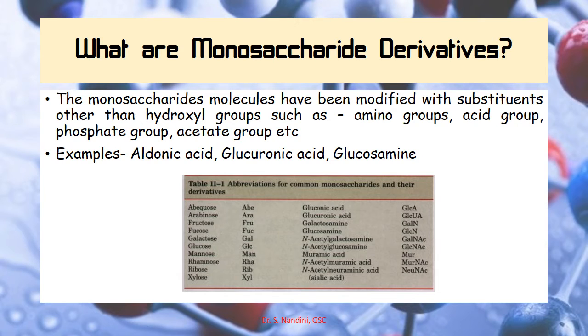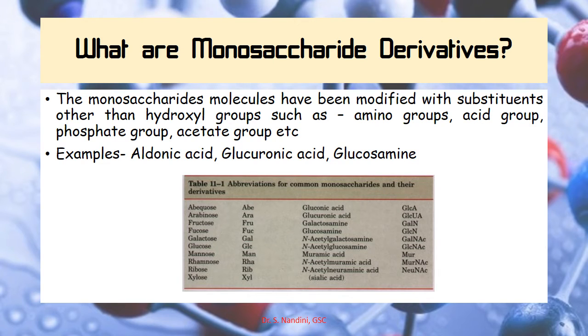In the case of monosaccharide derivatives, the monosaccharide molecules will be modified with substituents such as amino groups, acid groups, phosphate groups, acetate groups, etc. So here the hydroxyl group will be replaced by either amino groups, acid, phosphate or acetate. I have given some examples of monosaccharide derivatives, that is aldonic acid, glucuronic acid and glucosamine.